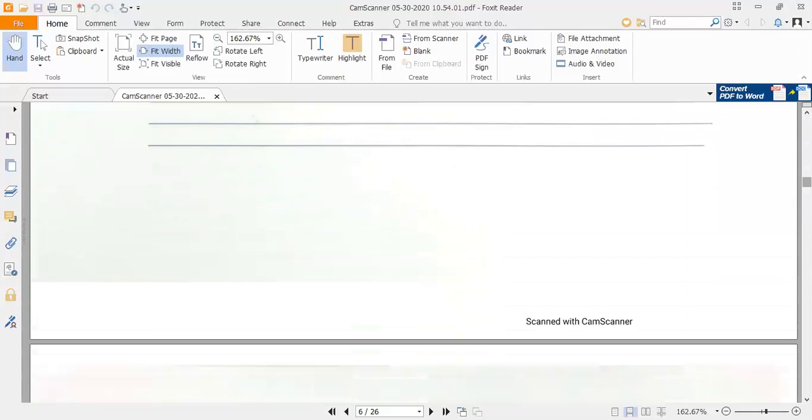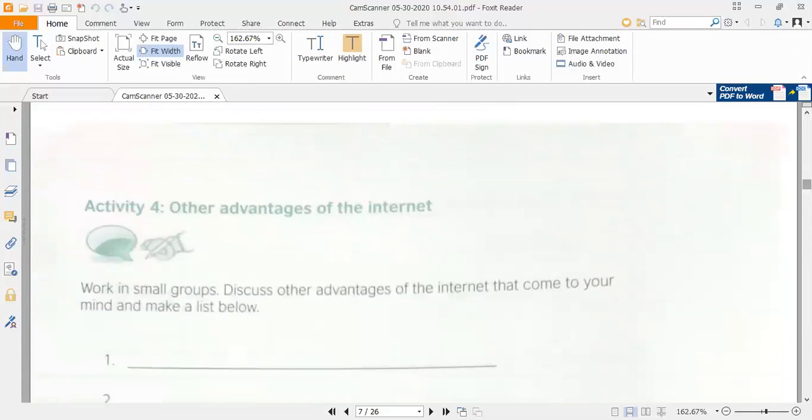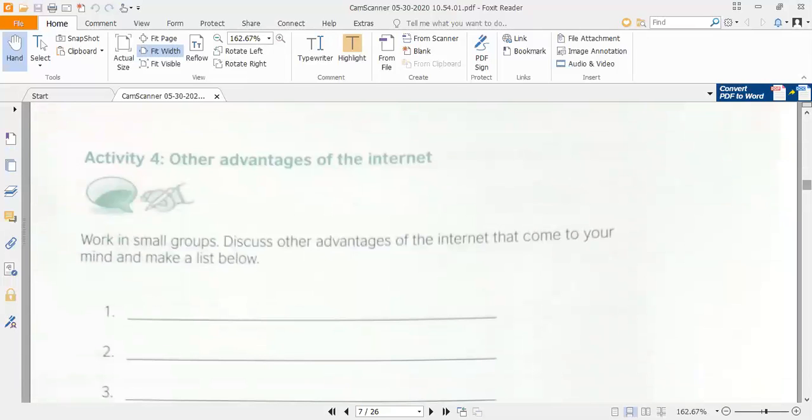After that, we have the fourth activity, and in this activity, other advantages of the internet are asked. In this fourth activity, you will write down other advantages of the internet that are not being discussed in the dialogues of Aisha and Fatma. And this task will be from your own side.